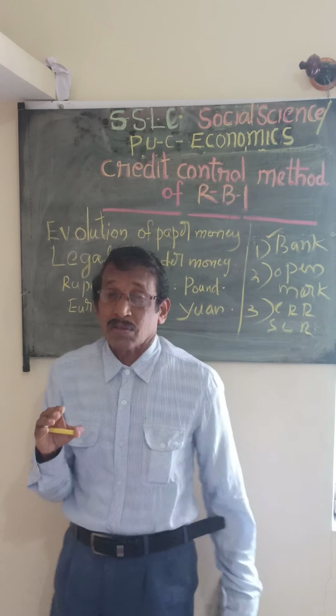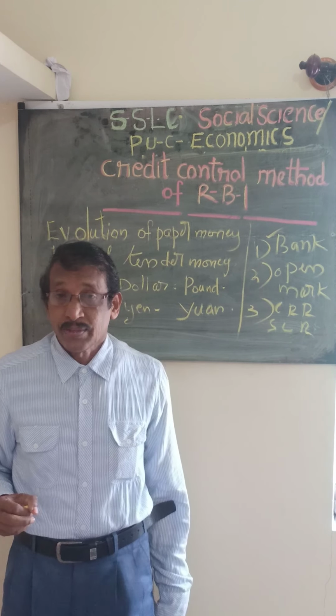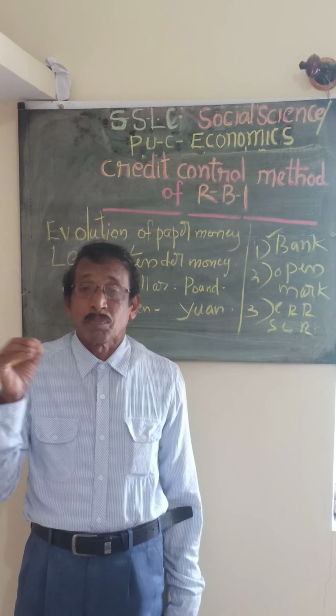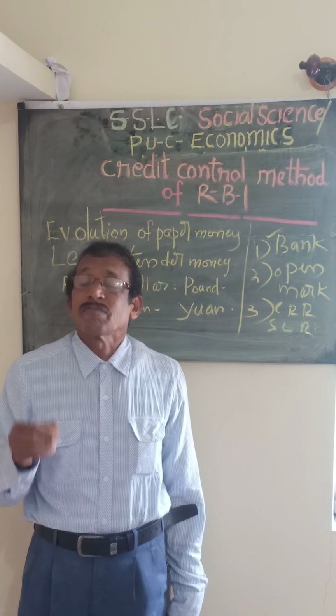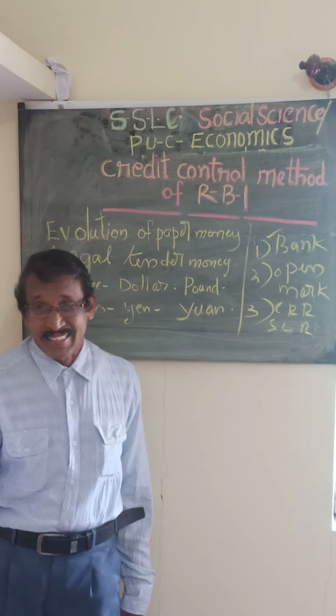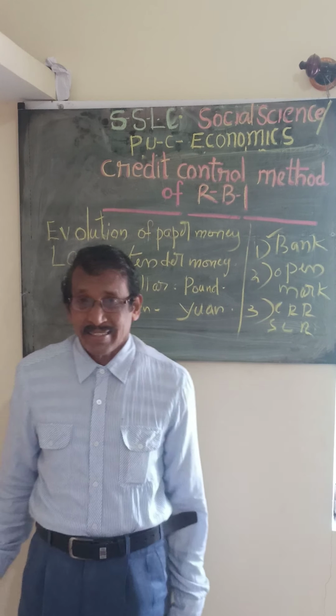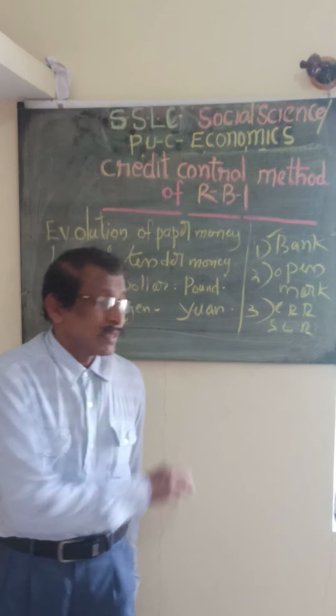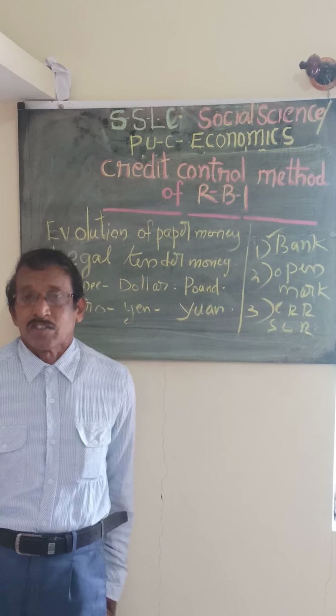Next one is SLR, or statutory liquidity ratio. That means a percentage of the deposits should be kept in the bank itself in the form of gold, silver or some other valuable assets, or government securities. It is called SLR. So these are the important quantitative methods.